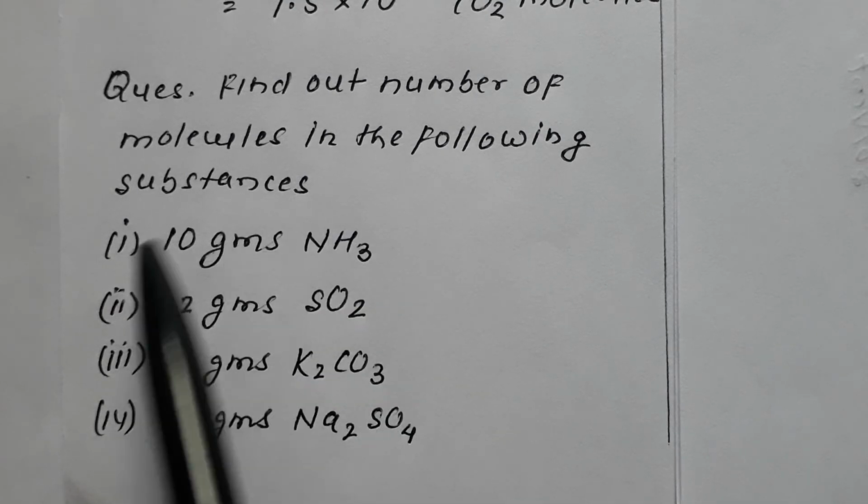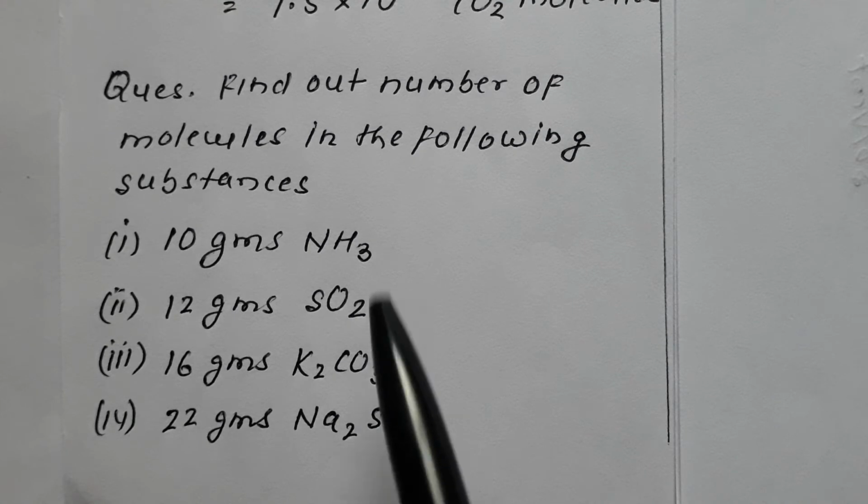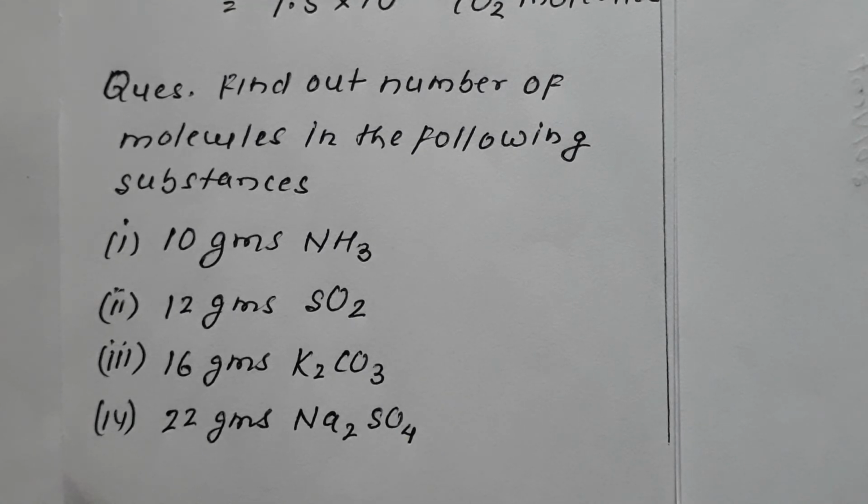You have to calculate the number of molecules. You will convert these weights into moles by dividing by their molecular weights, and then using the formula n into Avogadro's number, you will find the respective number of molecules. Just try this numerical so that the concept becomes clear.